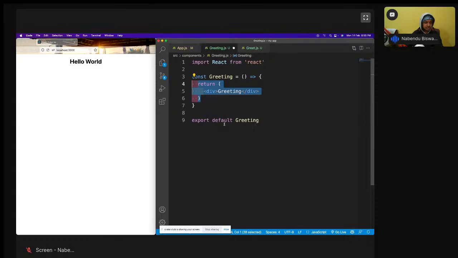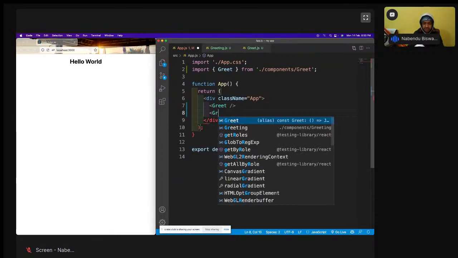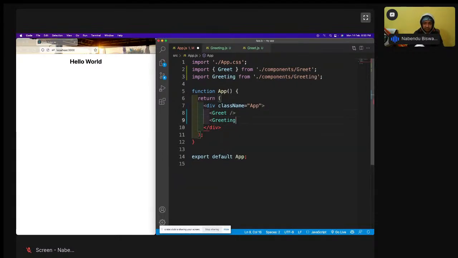So this export is known as default export. Okay, this default export, and let me have an h3 here. Welcome to React. Save it. And now if I come here, let me have it below this one. So you can have multiple like this. Greeting, I'll have.